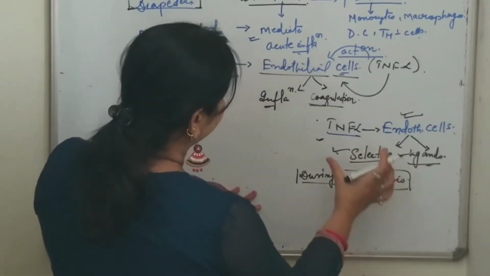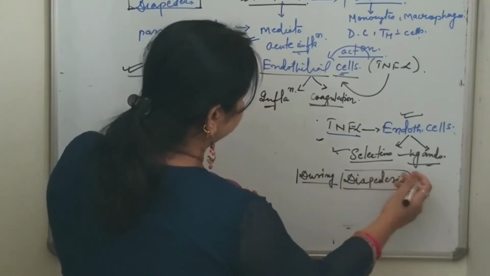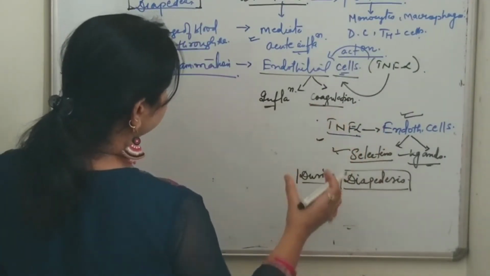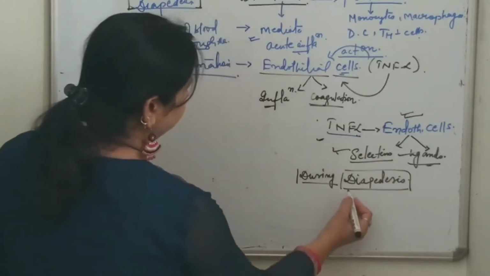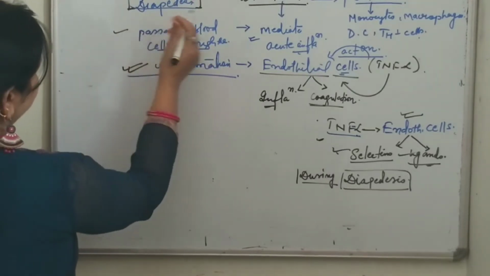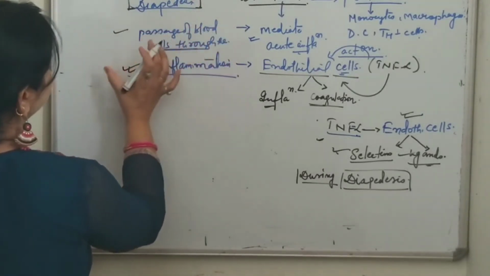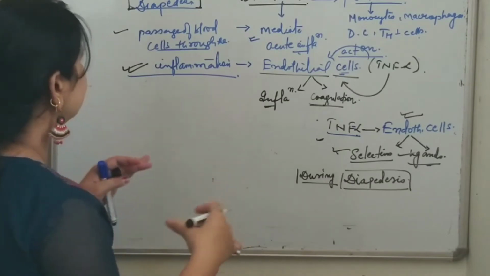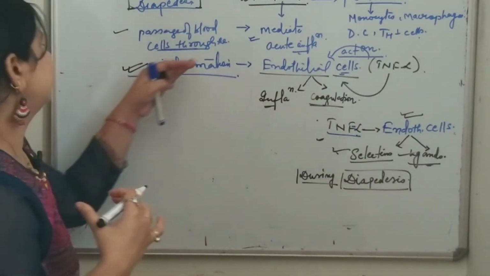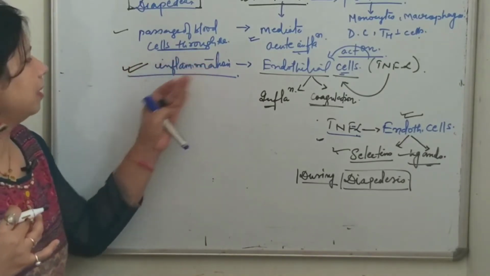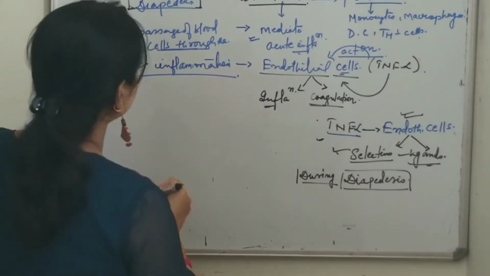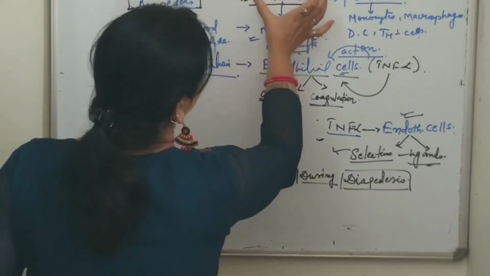And I have told you the meaning of diapedesis: the passage of blood through the intact wall of capillaries, which typically accompanies the inflammatory process. So this is all about this function of tumor necrosis factor alpha.